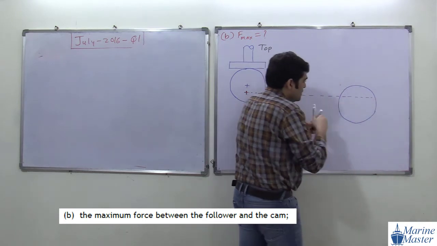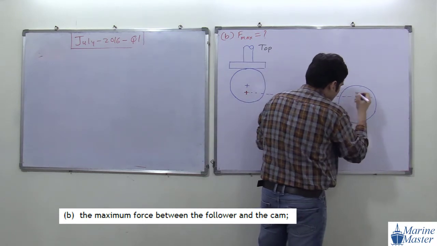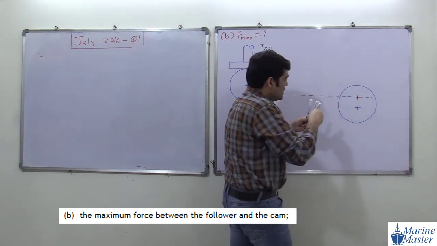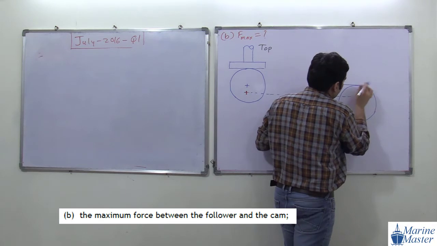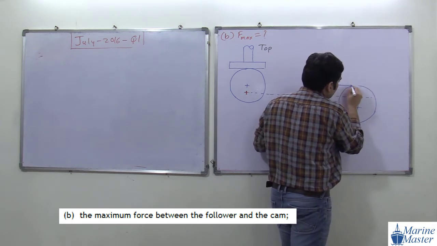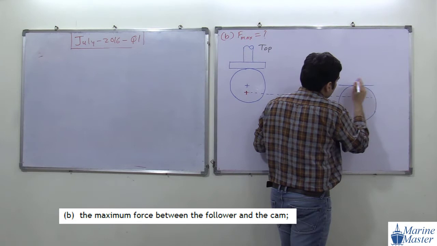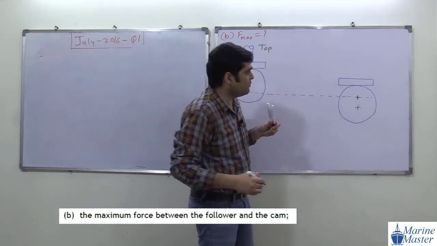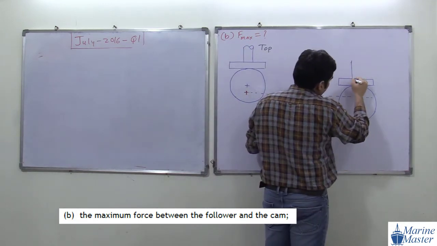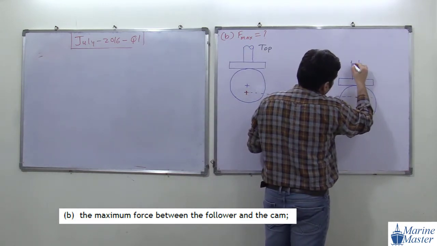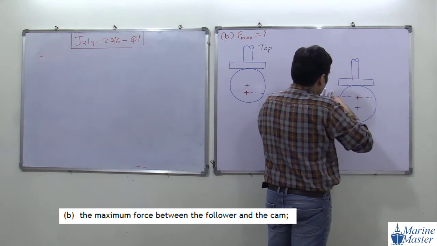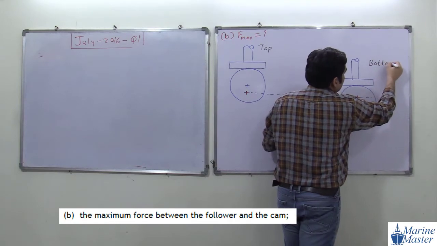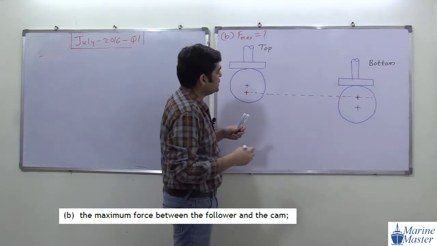So this is the center of rotation, it is a fixed one, and our center goes down. So this is the center, and this position of the follower will become what? Bottommost position. And this position will become the top position, and this position will become the bottommost position. Try to see the scenario here.